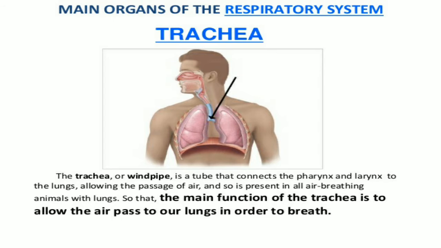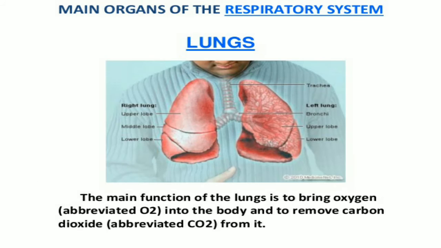So, in the respiratory system, the windpipe is a main part. The main organs of the respiratory system are the lungs, the right lung and the left lung. The main function of the lungs is to bring oxygen into the body and remove carbon dioxide from it.